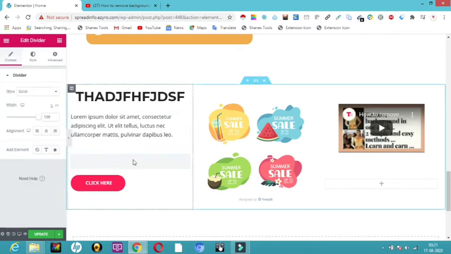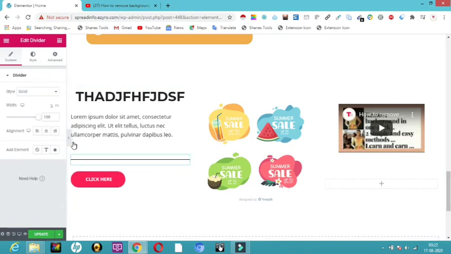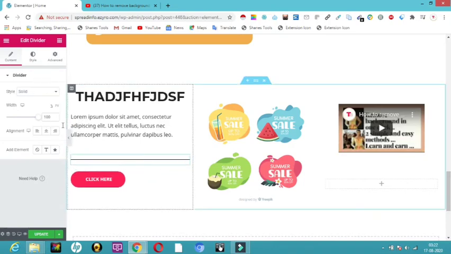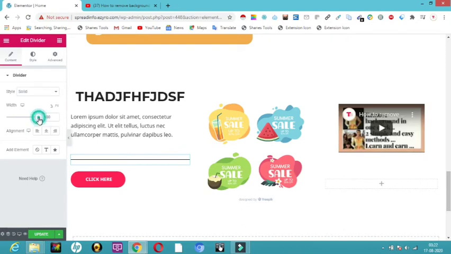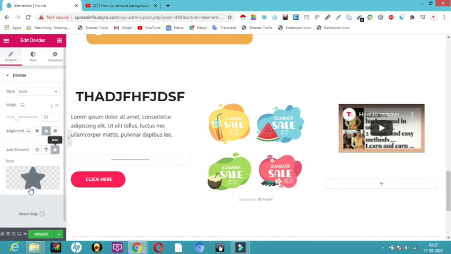So here you can see there is a divider, but you're not able to see it yet. Now here you can see a line, that is my divider. I don't want that much width, so I want to make it a little less, and I want to make it center. And I want a star here, I want an icon over here.